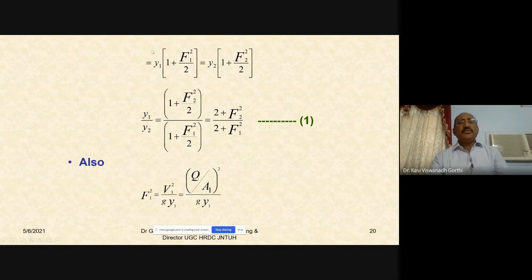So take the ratio y1 divided by y2. y1 divided by y2 will be equal to 1 plus F2 square by 2 divided by 1 plus F1 square by 2, or 2 plus F2 square by 2 plus F1 square. The 2 in the numerator and denominator gets cancelled. So you have got now y1 by y2 is equal to 2 plus F2 square by 2 plus F1 square. Let this be equation 1. So this is already obtained.